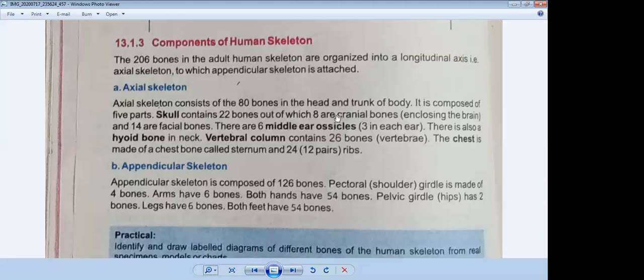So they are only 8 bones. And 14 are facial bones. This is the first part of the axial skeleton. The second part is the 6 middle ear ossicles.